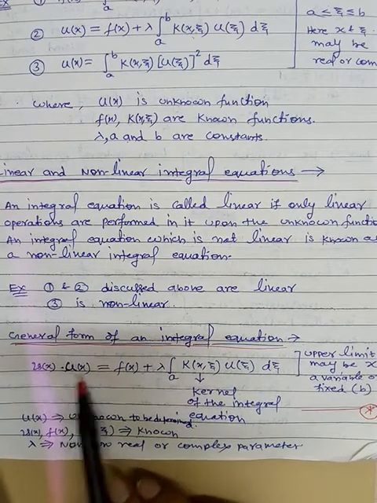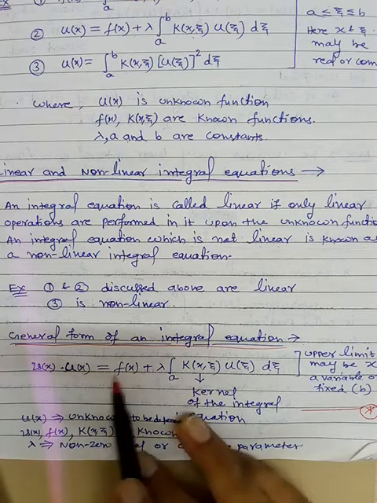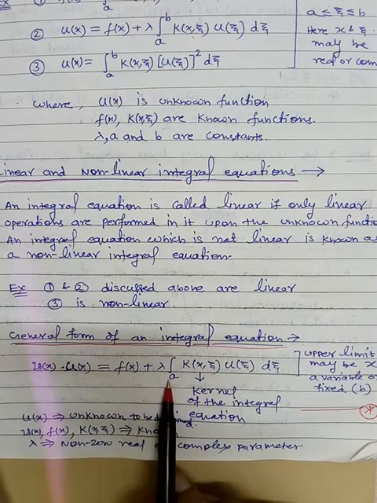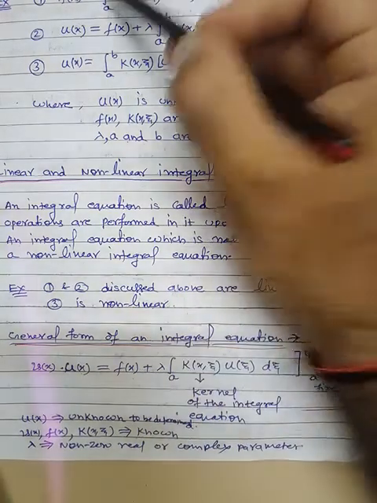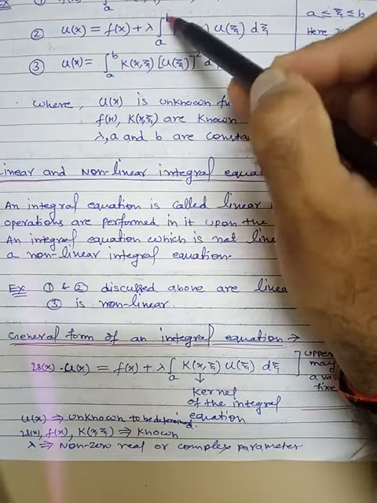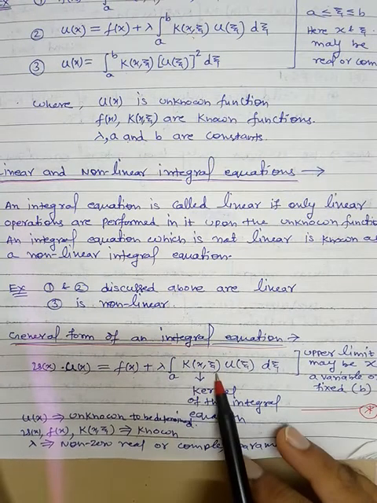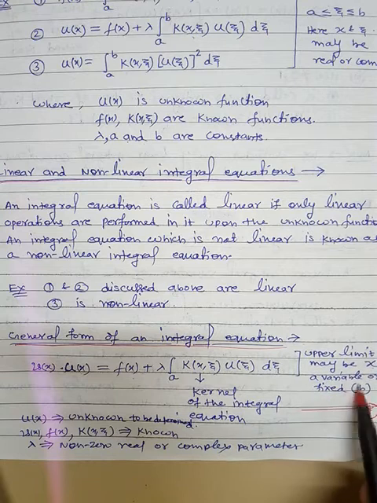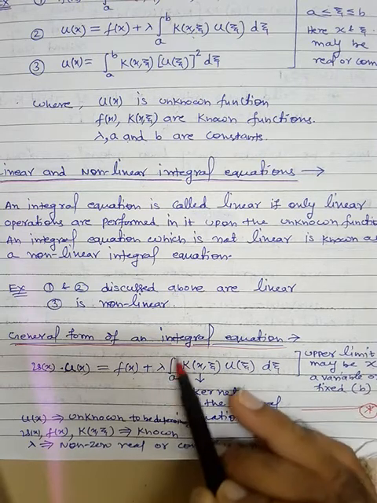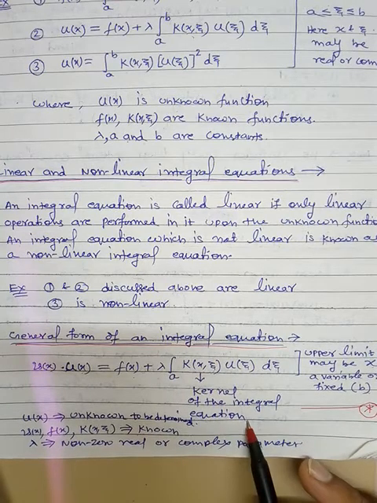Here v(x) and u(x) are both multiplied, both are functions, equal to f(x) plus lambda times the integral from a, and there is no upper limit written because the upper limit may be a variable quantity or a constant one, so I am not writing it, of K(x,t) u(t) dt. So the upper limit may be x, a variable, or fixed b. This K is known as the kernel of the integral equation.